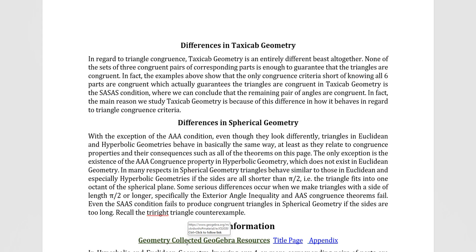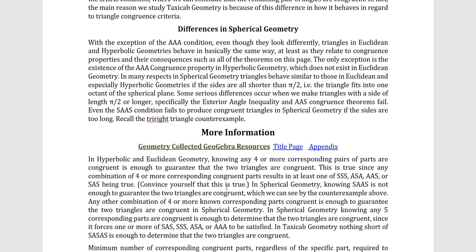So basically you're saying all the corresponding parts are congruent except you're not sure about one angle. Well, you have the triangle angle sum theorem for taxicab. So if you get two angles congruent, you're going to get the third one as well. That's the only criteria short of just showing all six parts are congruent that will get you congruence in taxicab geometry. In fact, the main reason we study taxicab geometry is because of this difference in how it behaves in regard to triangle congruence criteria and what that has to say about the side angle side postulate, that it's independent of the others. Differences in spherical geometry.